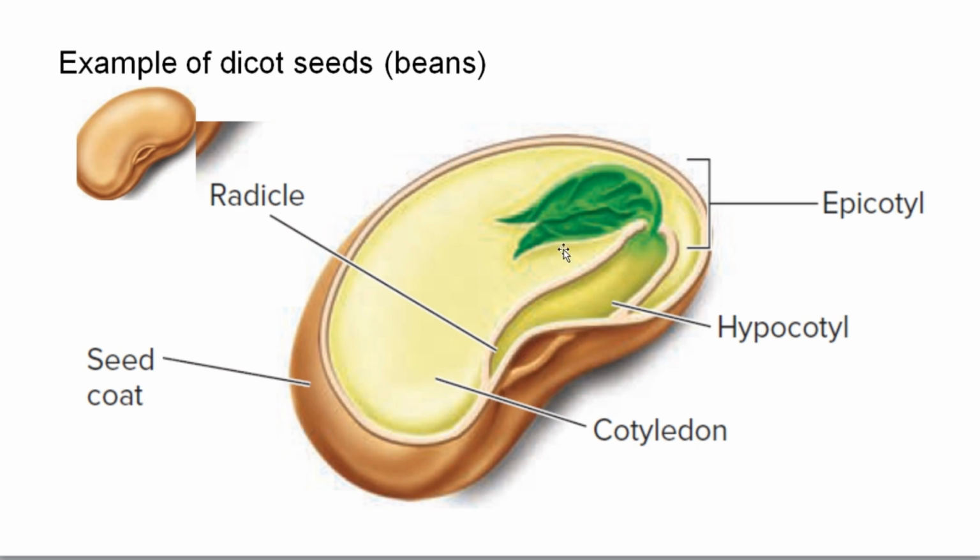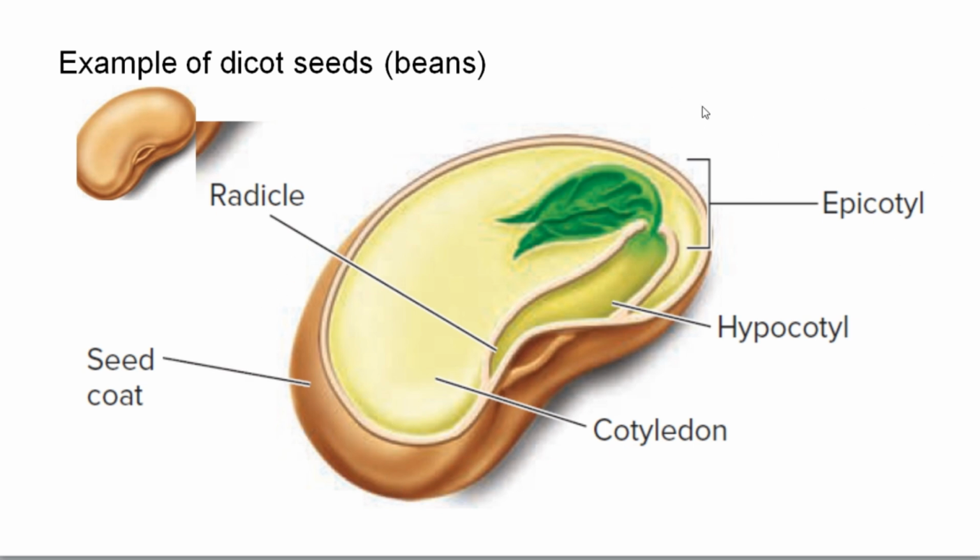Look, this is beans, the dicot seed. Radicle, this is the embryonic root that develops into primary roots. Good. Look, this one is the cotyledon. This cotyledon is important to store food. It is large and prominent. Look, the seed coat, the outer covering of a seed.